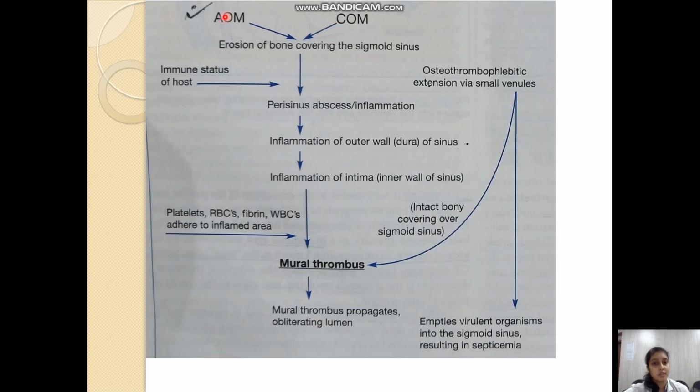Now, understanding the pathophysiology of this lateral sinus thrombophlebitis. Acute otitis media or chronic otitis media both can cause erosion of the bone covering the sigmoid sinus, that is the bone which is forming the posterior wall of the mastoid air cell system. Depending on the immune status of the host, it will lead to perisinus abscess or inflammation.